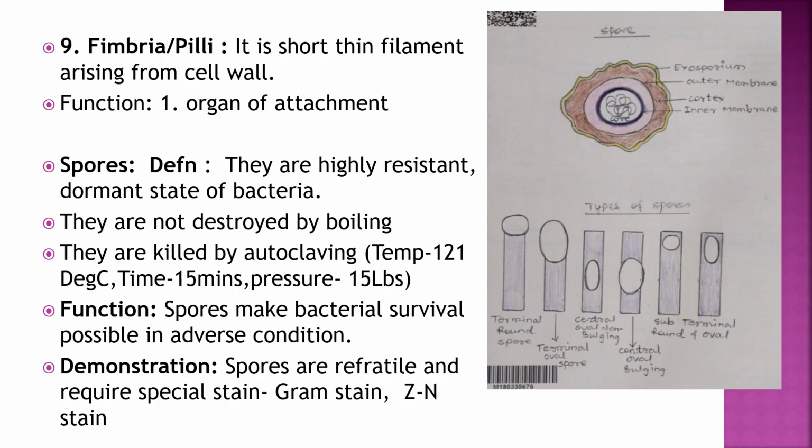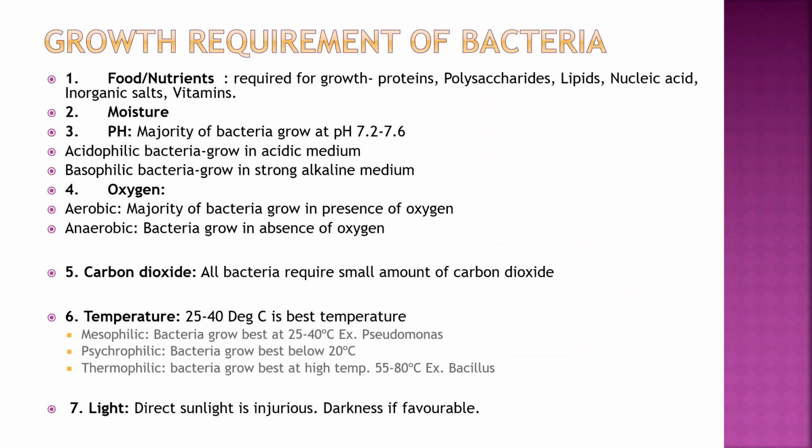Next structure is spores. They are highly resistant resting state of bacteria, not destroyed by boiling, and killed only by autoclaving, at a temperature of 121 degrees Celsius for 15 minutes and 15 lbs pressure. Function is to help the bacteria survive in adverse conditions. Demonstration is by special staining, Gram stain, ZN stain. Hello students, today we will see growth requirements of bacteria.